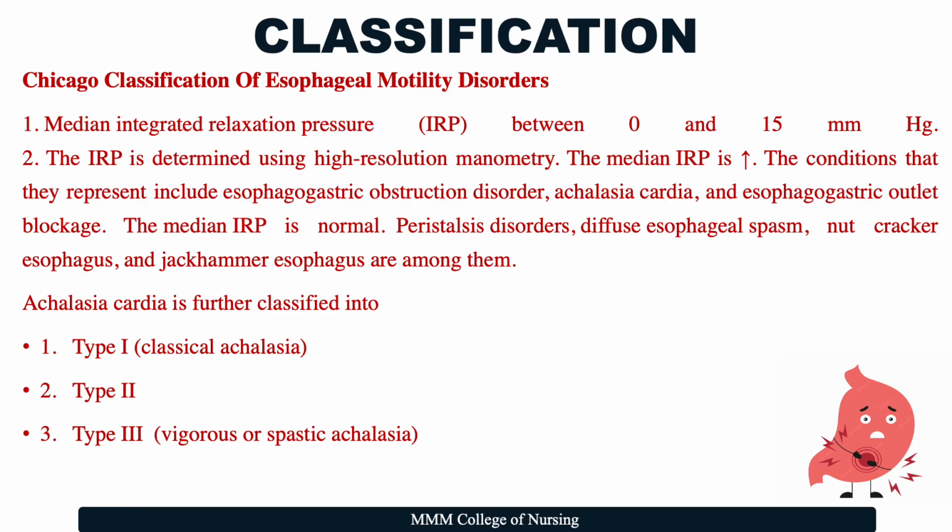Type 3 achalasia is otherwise called spastic achalasia or vigorous achalasia because of its severity. And here there are abnormal contractions at the bottom of the esophagus where it meets the stomach. And the contractions can cause chest pain that can awaken a person even from sleep and imitate the symptoms of a heart attack.